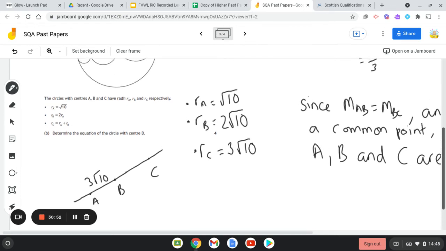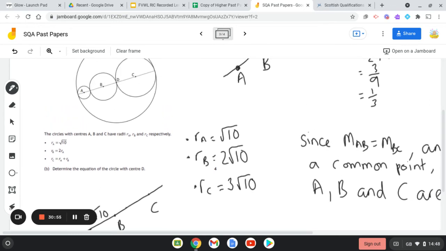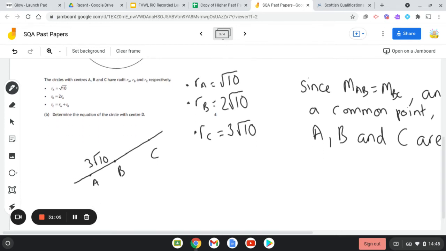Now, if we look at B to C, you can see that B to C is the radius of B plus the radius of C. So the length of that line is 5 root 10. If we think of this as a ratio, what that means is that B splits that line in the ratio 3 to 5 effectively.